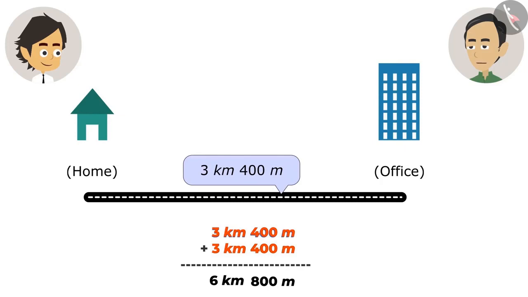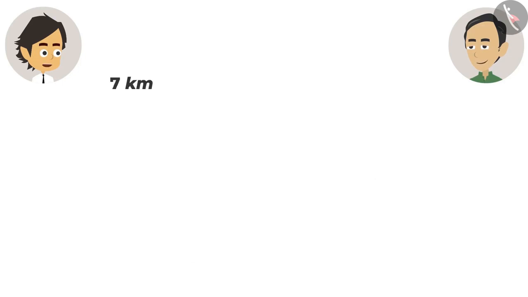Ayushman, you're absolutely right. One more question. How much less have I traveled from 7 kilometers? If 6 kilometers 800 meters is deducted from 7 kilometers, the answer to your question will be known. Absolutely right. Now subtract. If there is no meter written along with the 7 kilometer, then how can we deduct it? I cannot understand that.